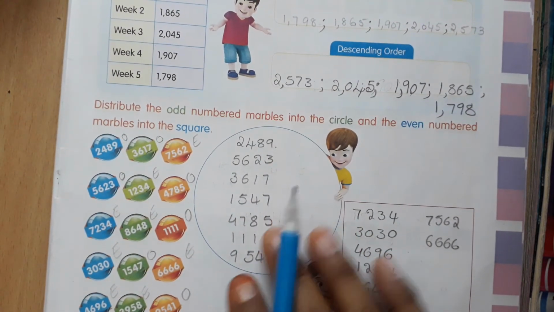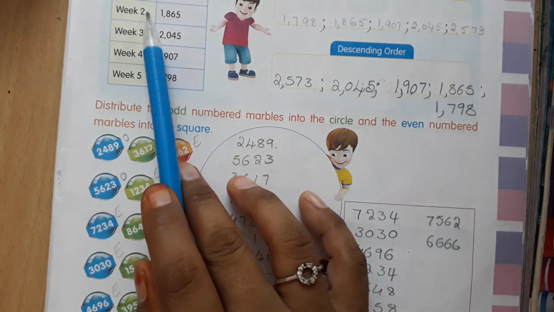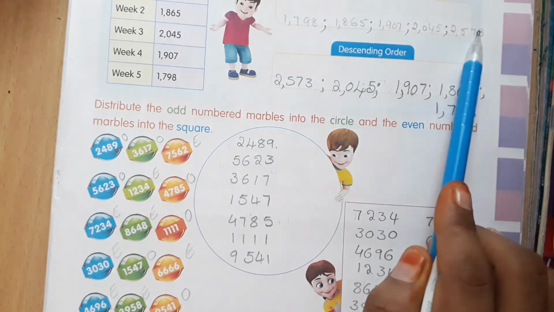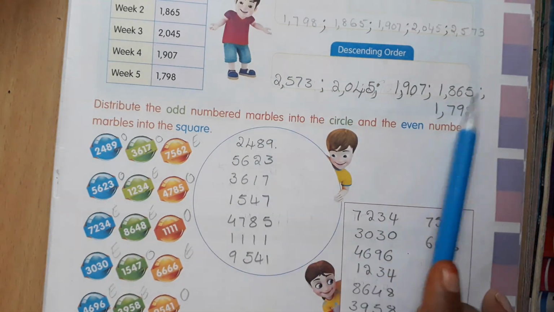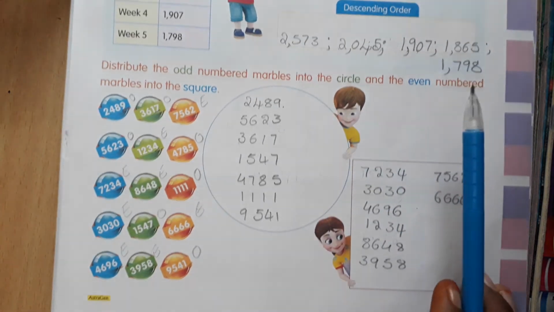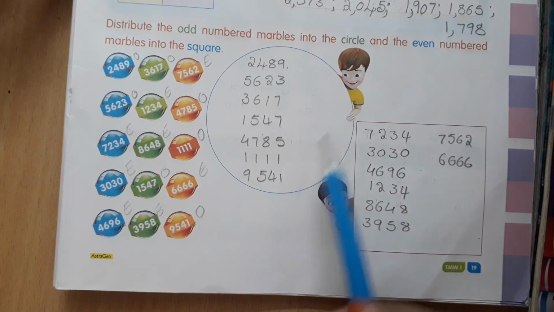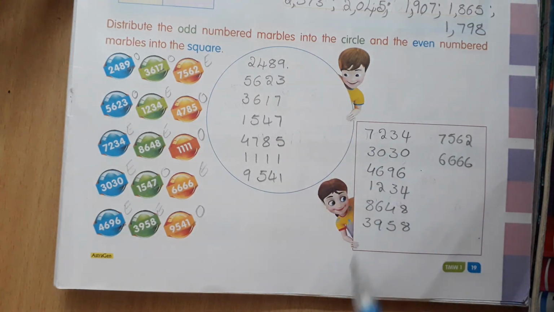Next, ascending order and descending order for the numbers, children. Ascending order means small to big. Descending order means big to small. So write like this. And write the even numbers and odd numbers. These are the odd numbers, these are the even numbers.